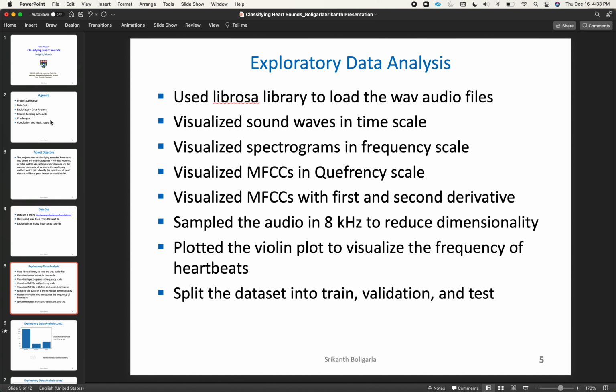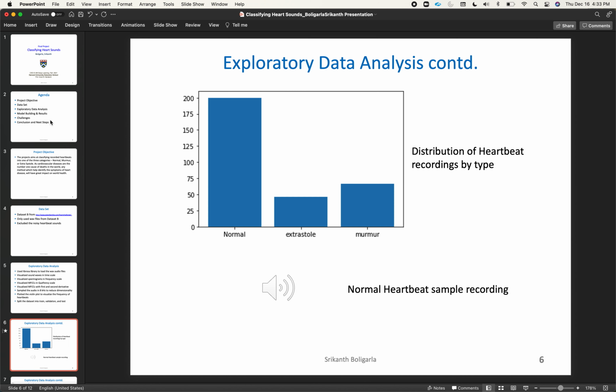As part of EDA, I chose Librosa and visualized various sound waves, spectrograms, MFCCs, and their first and second derivatives. I also sampled the data at a lower frequency to reduce dimensionality. I split the data into train, validation, and test. There are about 200 normal heartbeat samples, 66 murmur, and 46 extrasystole heartbeats.